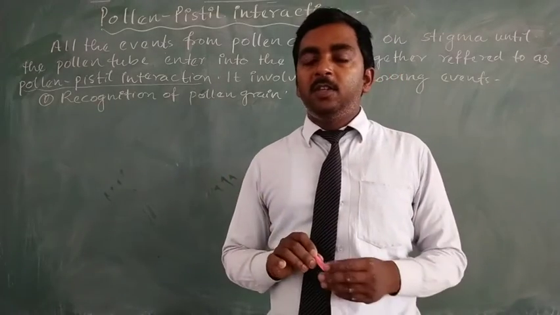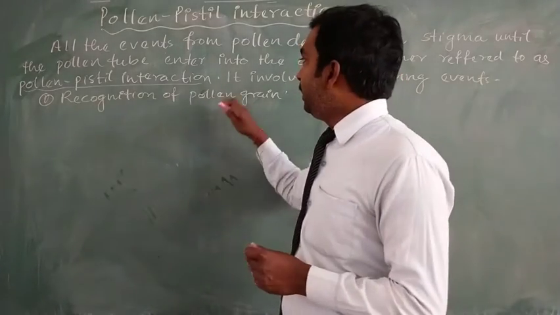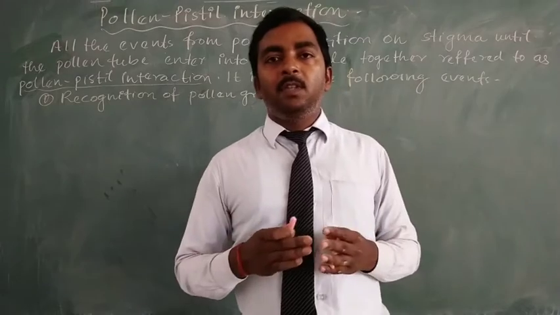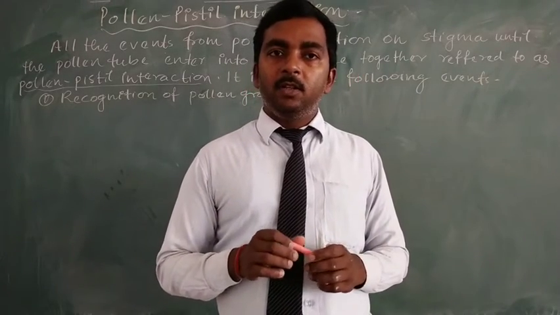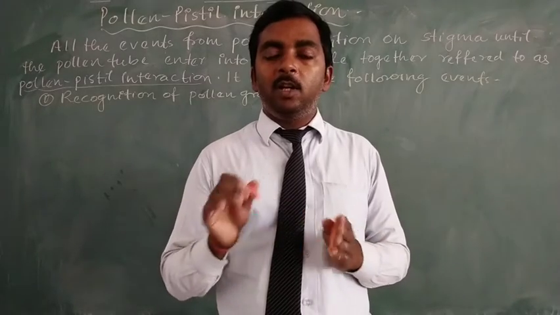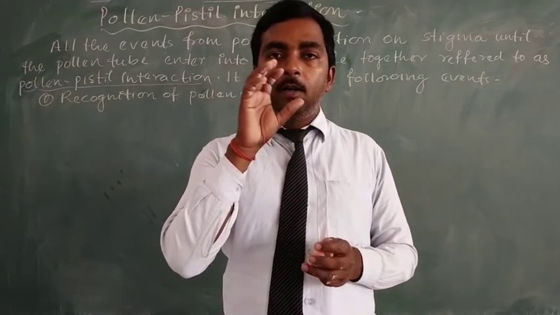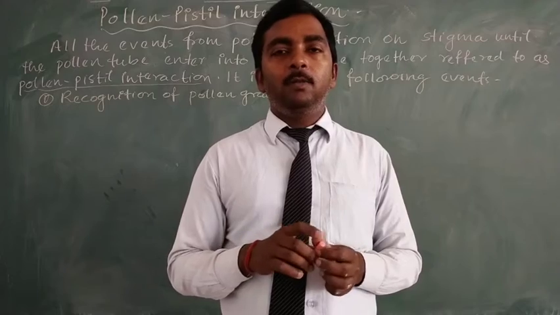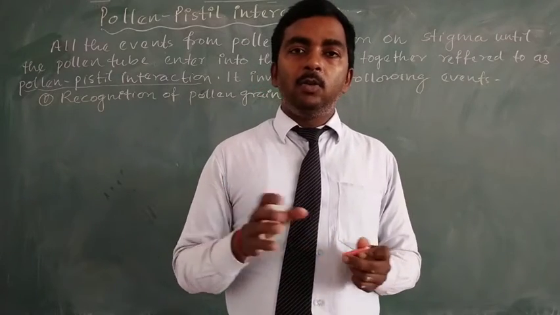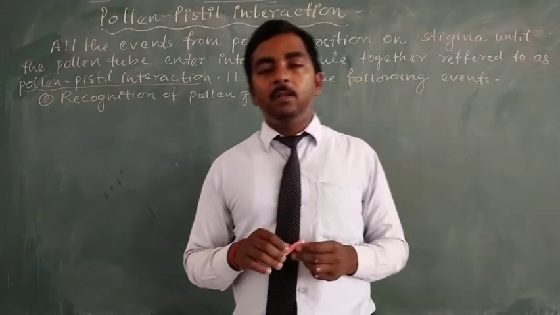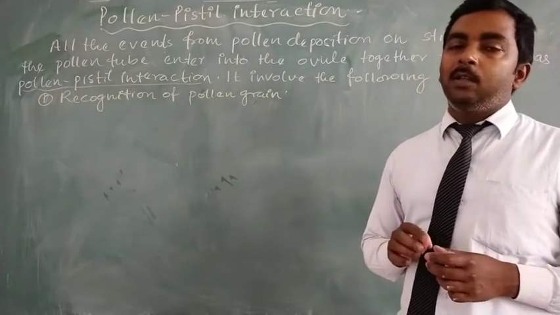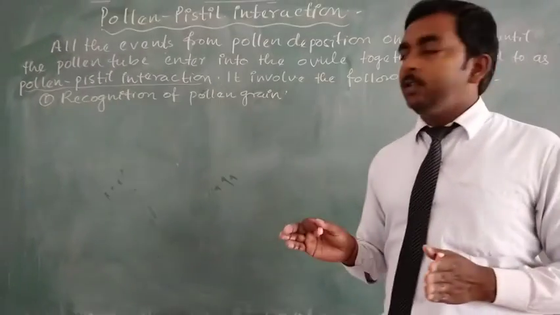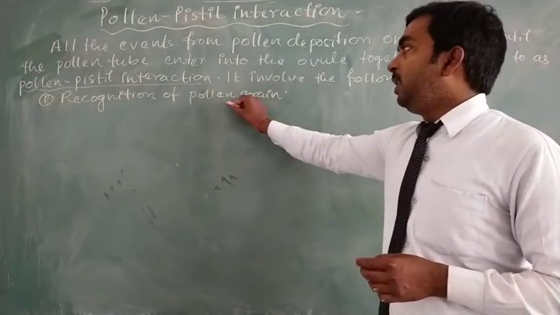In this recognition, the pollen grain has some chemicals in the form of protein or lipids. They have an additional layer of protein as well as lipids on their outer surface, on their exine, so that chemical component helps the stigma to recognize the pollen grain.